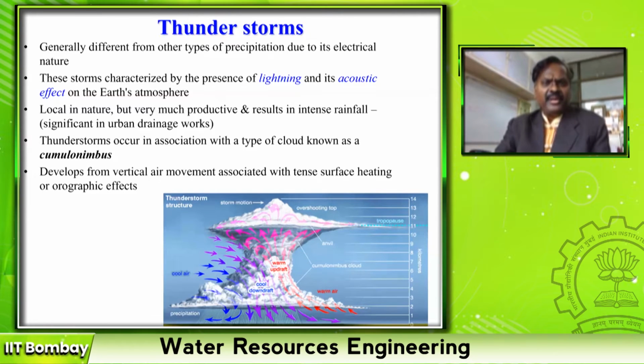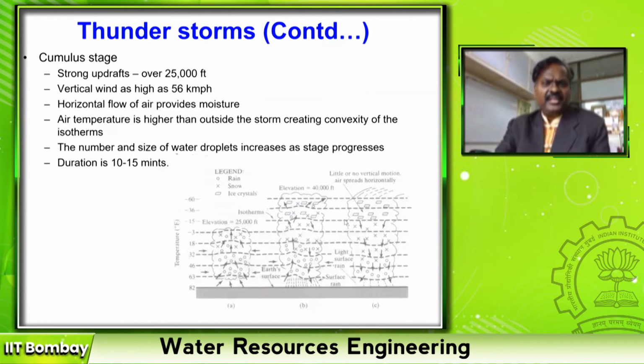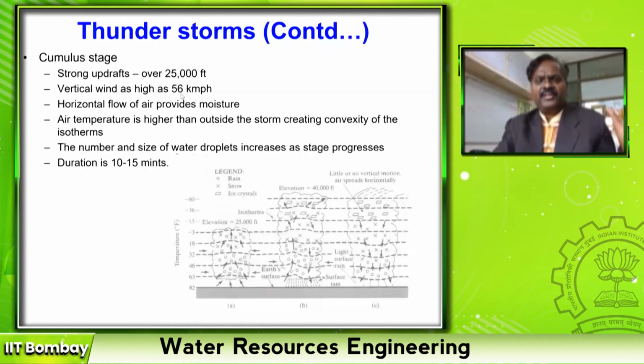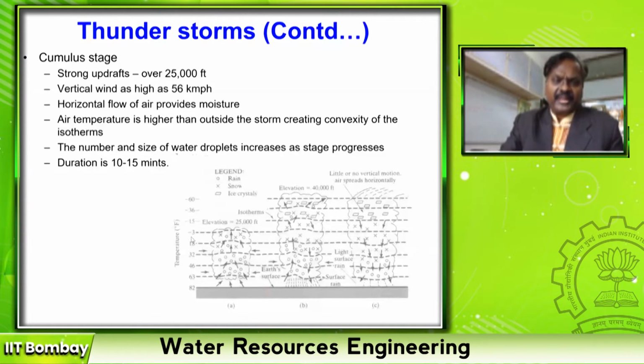There are three major stages in a thunderstorm. The first stage is called cumulus. That means it is the formation. That means there is a strong updraft of winds from low level up to 25,000 feet, and the vertical wind will move at a speed of 56 to 60 kilometers per hour.